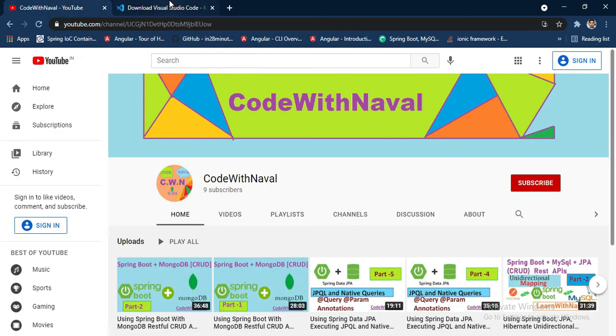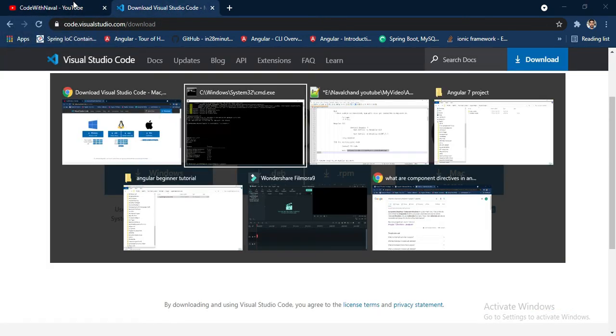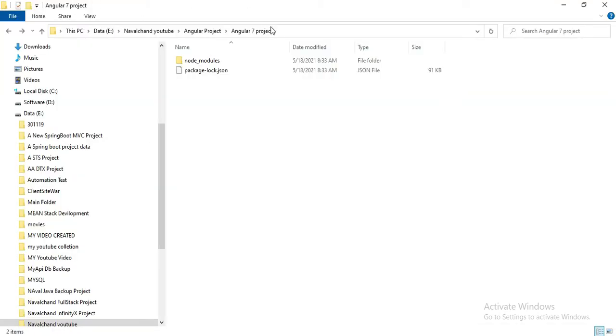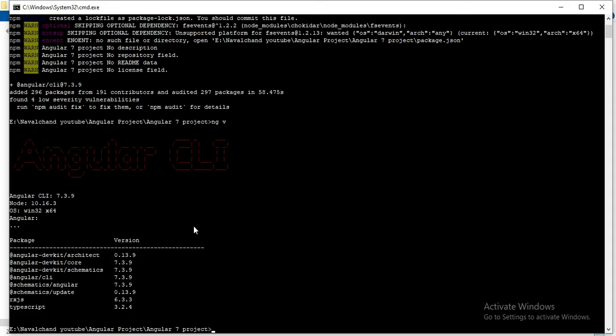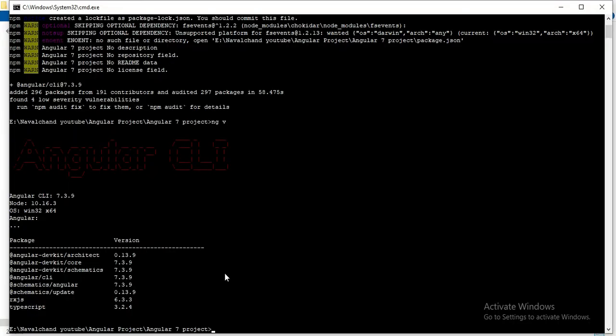Once your download and installation is done, then come back to that particular folder. You can see here two packages added, node modules and package lock, because here we installed Angular. Once Angular installation is done and your IDE download and install is also done, then we have to create a project.